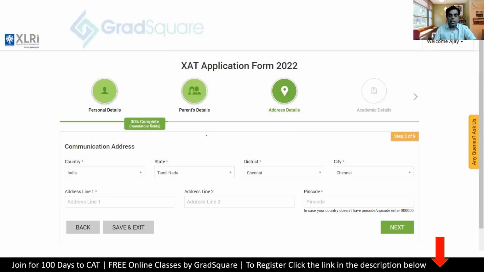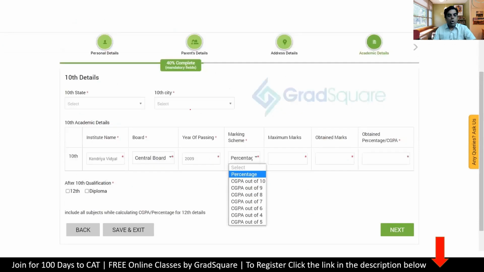So this is pretty much simple again. Move forward and you'll see the communication address details. So you just need to fill up the address details there. And once you have filled up that, you can go ahead to fill up your academic details. Now, in academic details, 10th standard detail is asked for. 10th state and city is what you will fill up. Fill up your school name. You will fill up the board name, the year of passing.